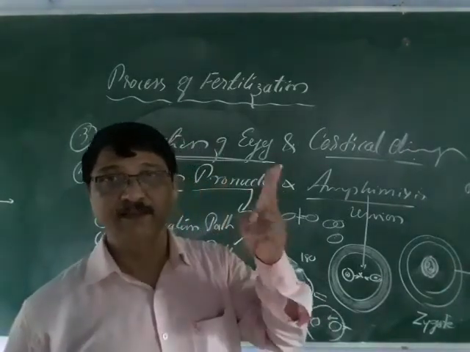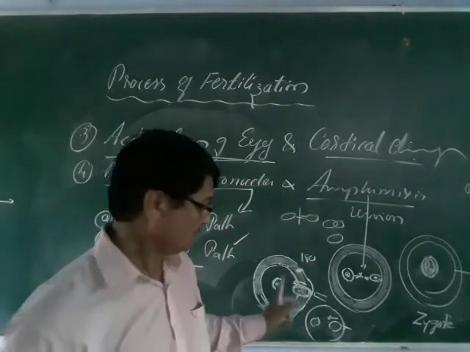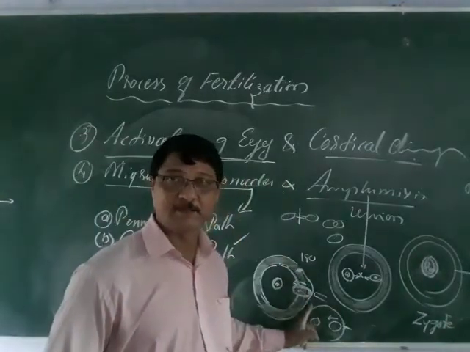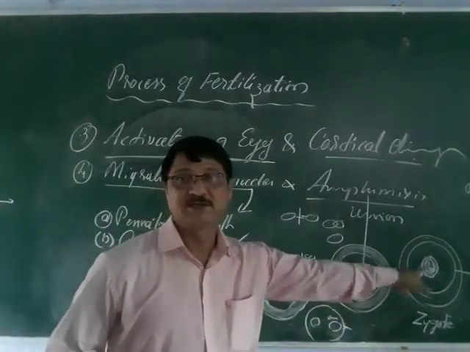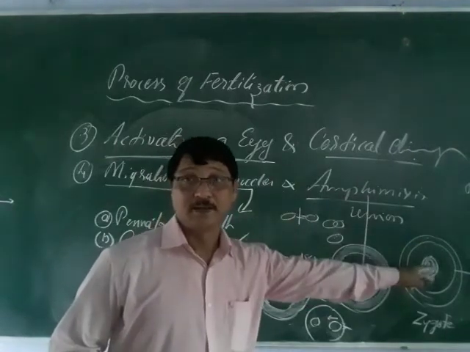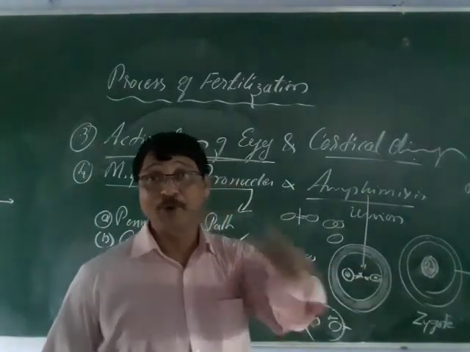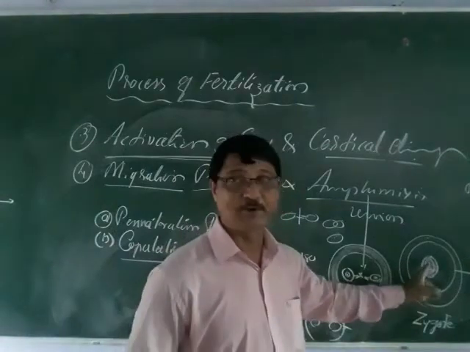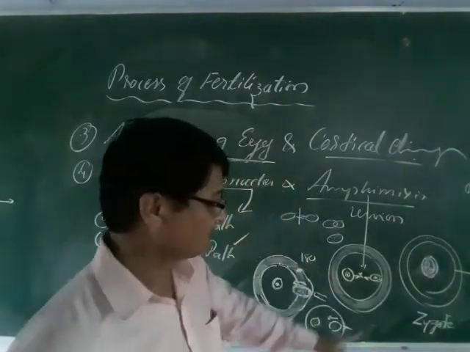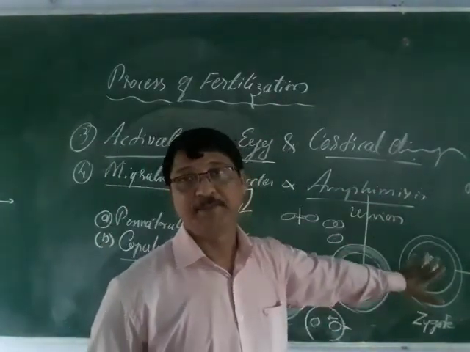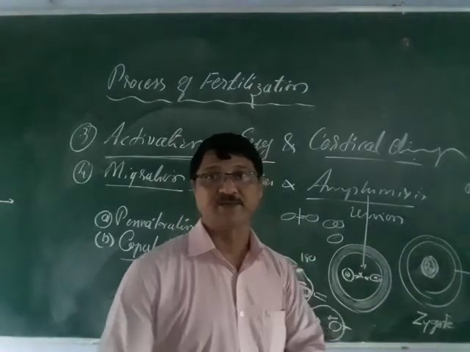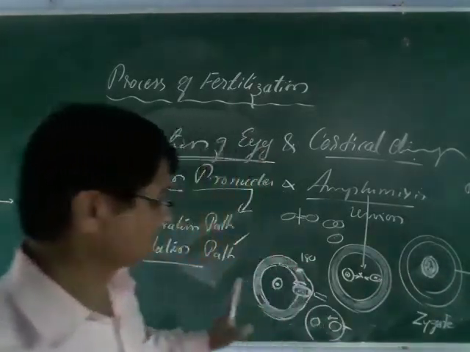Haploid, double in number, means 2 in number. So till then they are haploid in number, and this results 2 haploid into a diploid structure. They call it the diploid, double number. So this is called the MP. MP results in zygote.